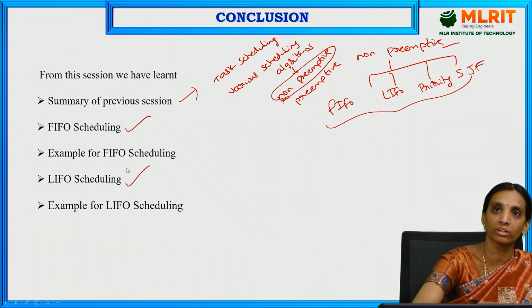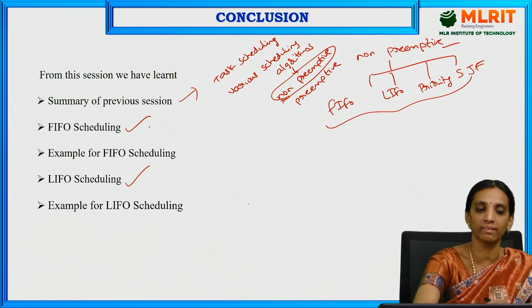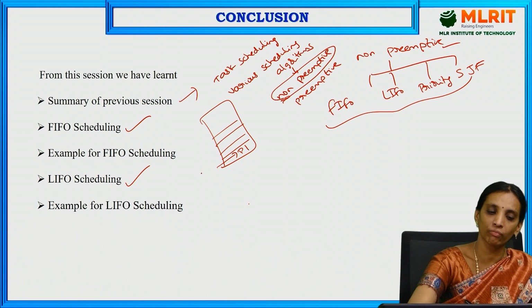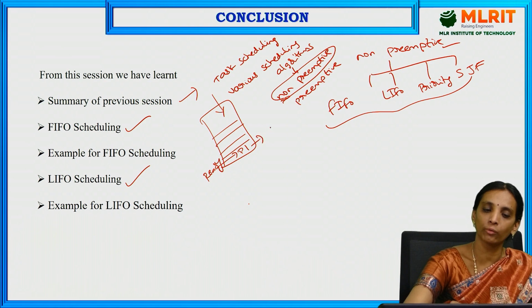In the present session, we have discussed FIFO scheduling and LIFO scheduling. FIFO scheduling is first in first out scheduling. In the ready queue, whatever process entered first will be served first.